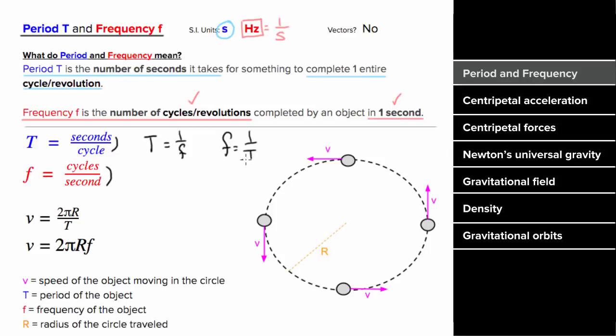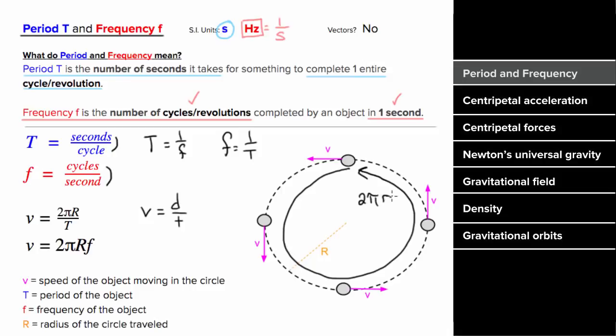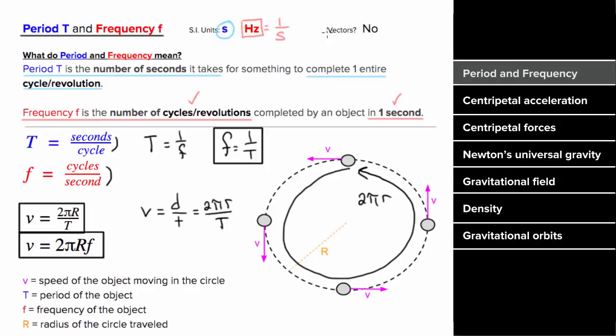One example of a repeating process is an object going in a circle at a constant speed. If this is the case, you can relate the speed, the radius of the circle, and the period of the motion, since speed is just distance per time, and the distance the object travels in 1 cycle is 2 pi r, the circumference. The speed would just be 2 pi r per the period. Or since 1 over the period is the frequency, you could write the speed as 2 pi r times the frequency. Since time is not a vector, these quantities are not vectors and they cannot be negative.